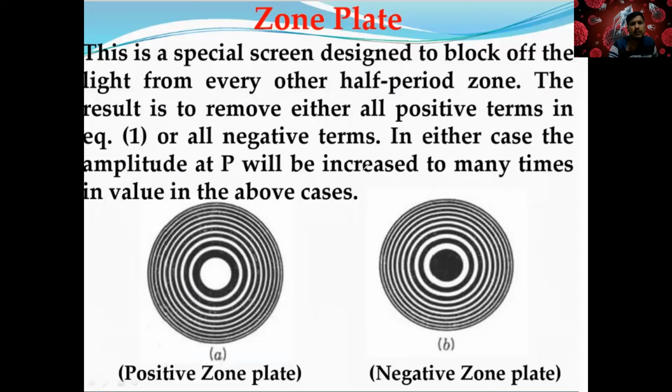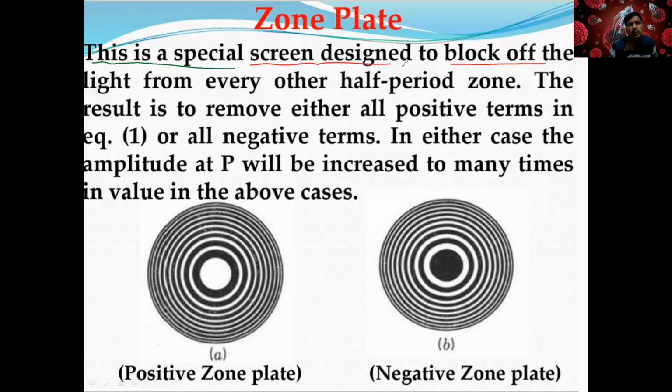You can keep it on the white paper too. So how do we do this? Whatever half period zones we completed, this is a special case. This is a special screen design. You can do it on your paper.